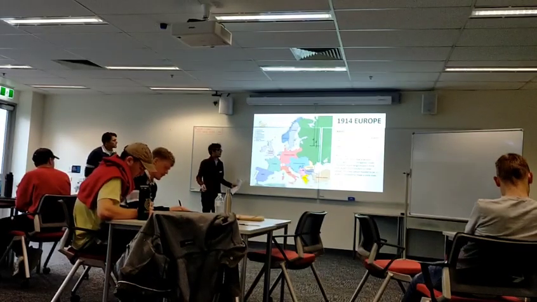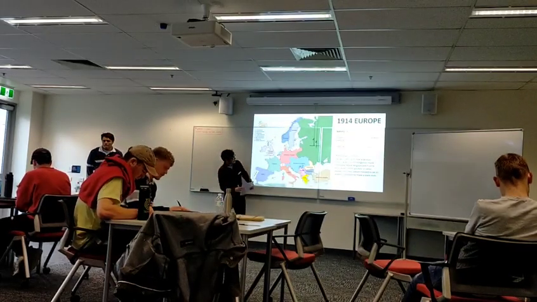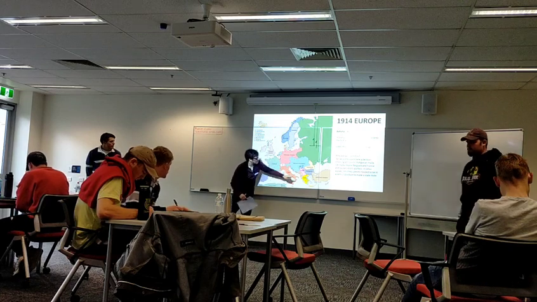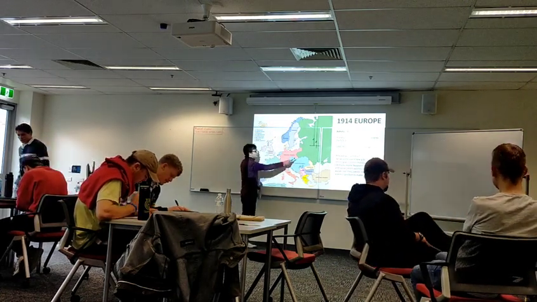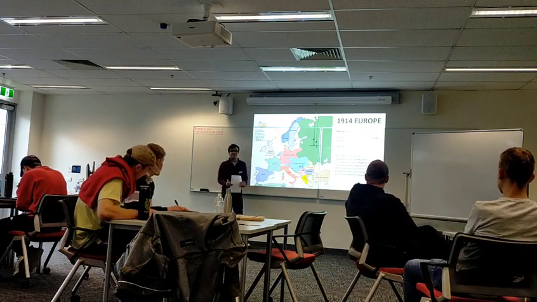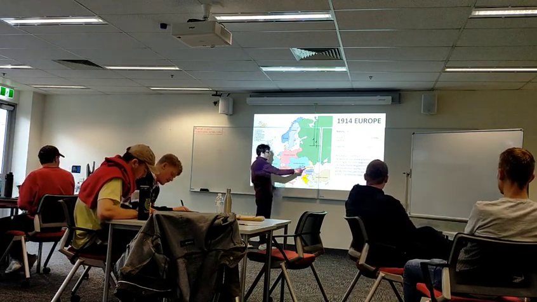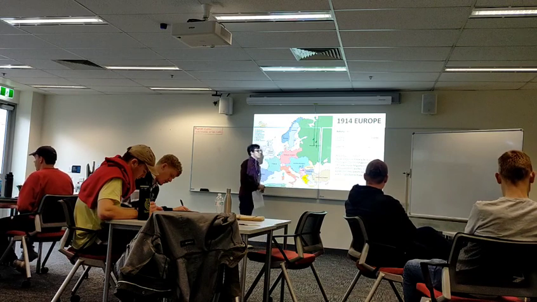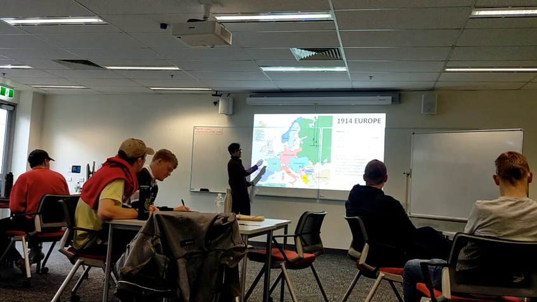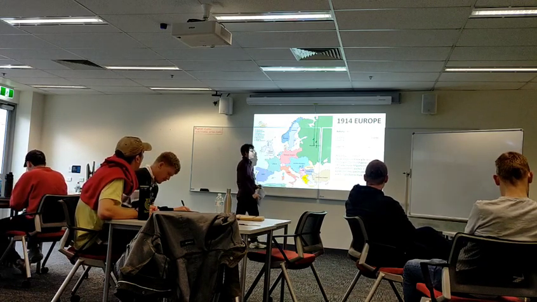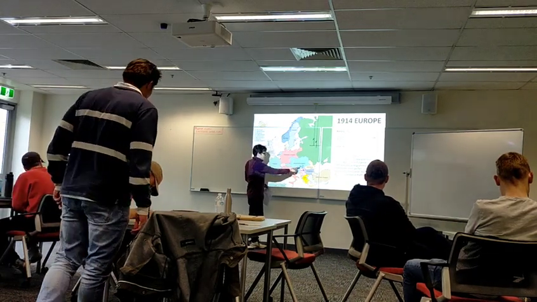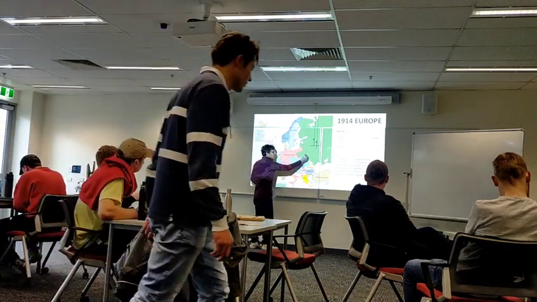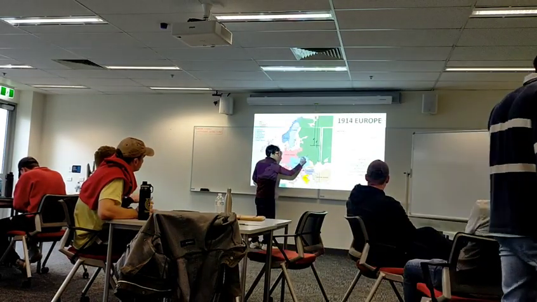Serbia's in a bit of trouble because Austria-Hungary's a much bigger country than Serbia. But there's a little country called the Russian Empire, which is a bit bigger than even Russia now. And they're friends with Serbia. And Russia doesn't like to see Austria push other countries around. So what Russia decides in 1914, after the Archduke got shot, is that they will declare war on Austria-Hungary.